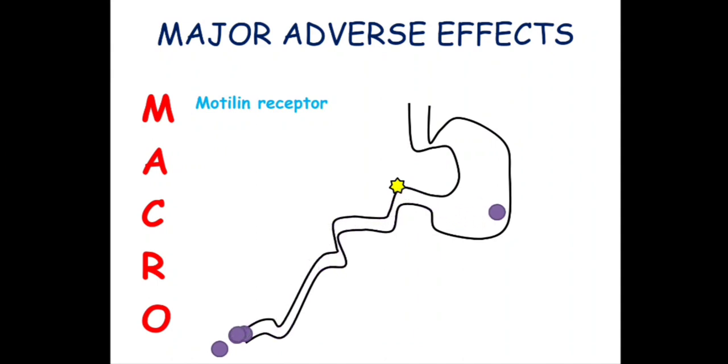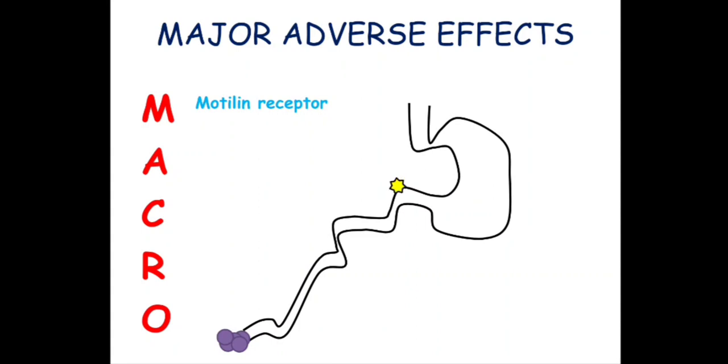Now, what macrolides do is stimulate this motilin receptor, because of which the GI motility will be very fast, leading to diarrhea. Like any other antimicrobial, it can also cause diarrhea. But what is special is we can utilize this side effect also.